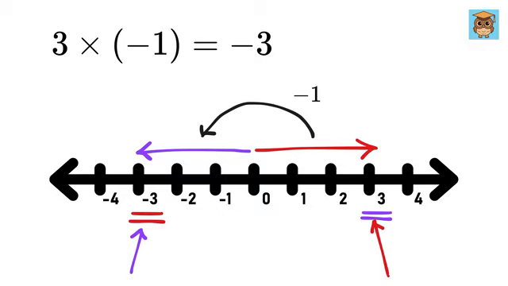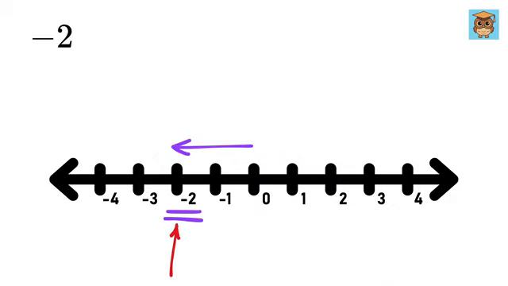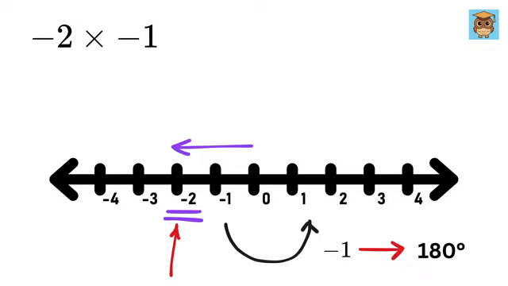So, multiplying a number by negative 1 in the one-dimensional case implies that we rotate that thing by 180 degrees. Also, it works both ways, which means if we have negative 2 here, multiplying it by negative 1 means we are rotating it by 180 degrees to make it 2, right?